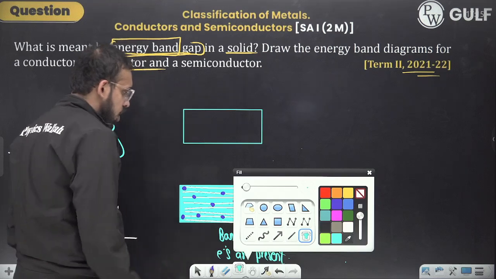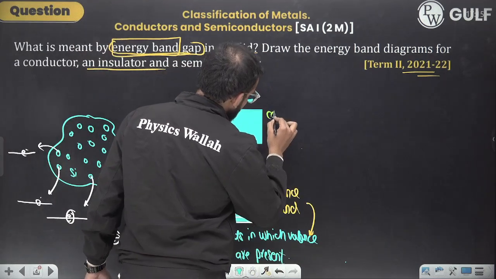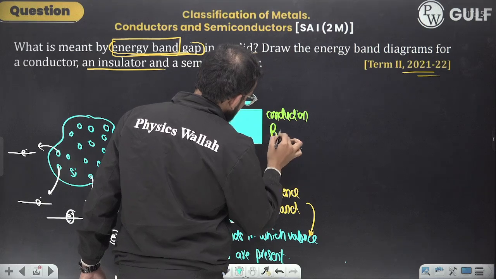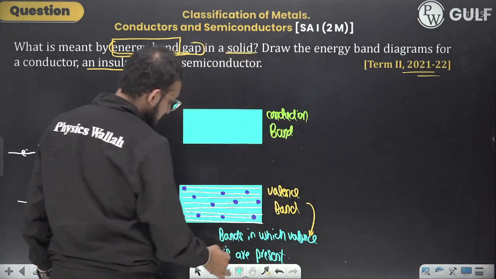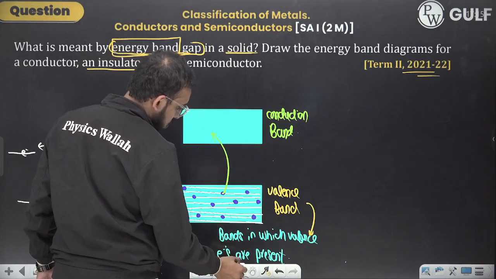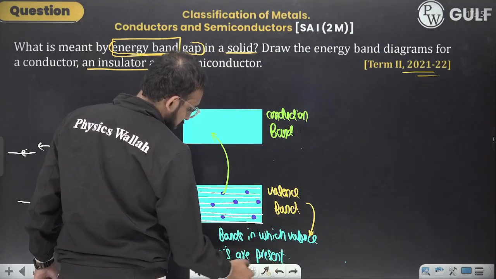Fine. Now, there is another band called the conduction band. Electrons can jump from the valence band and reach the conduction band.